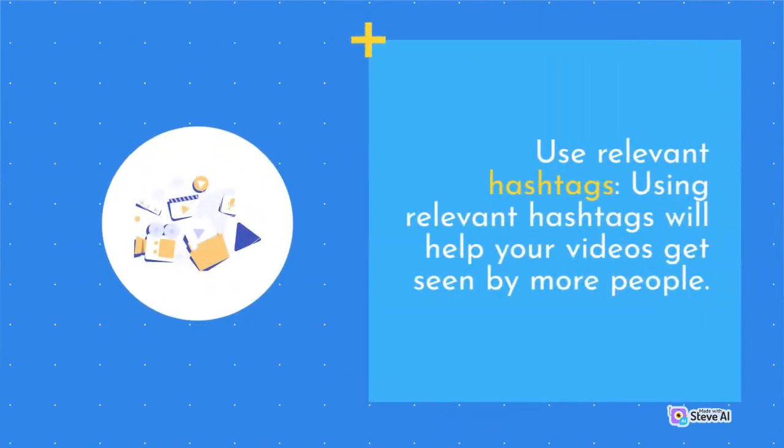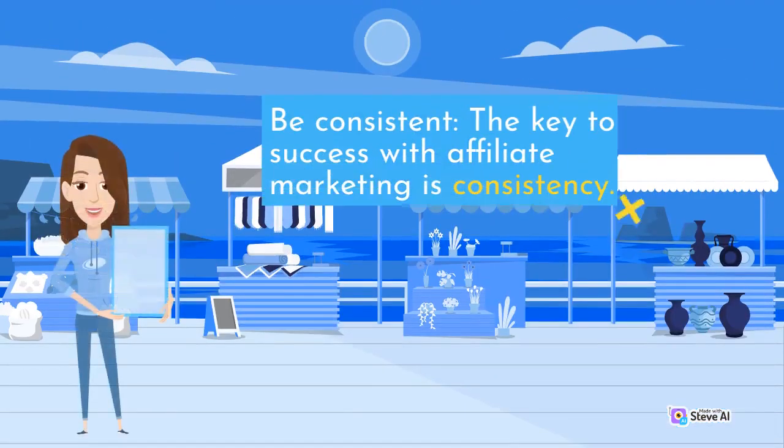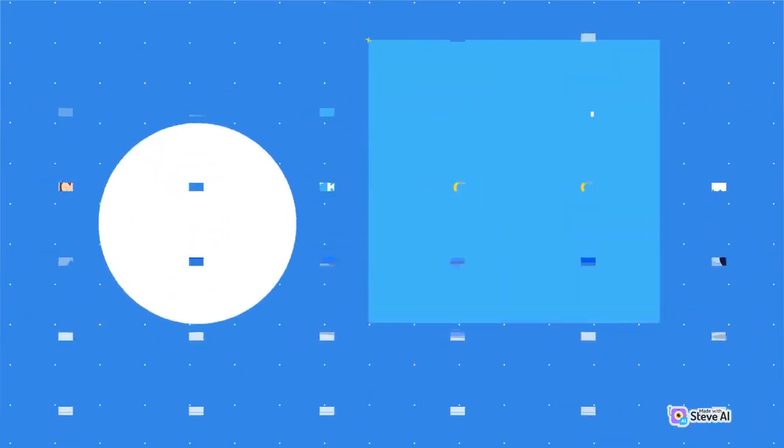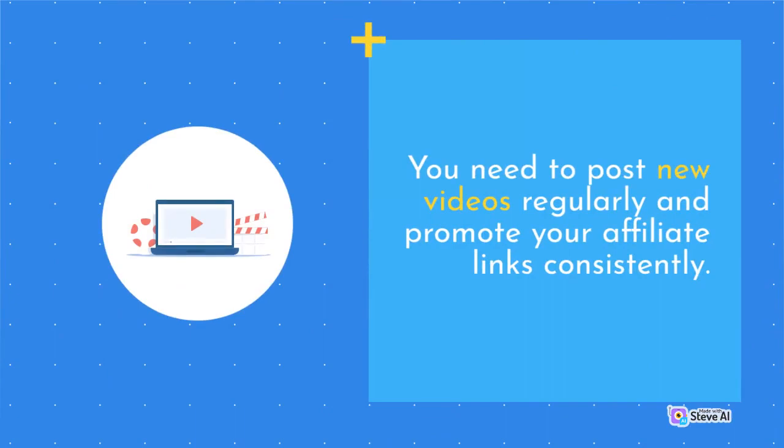Use relevant hashtags. Using relevant hashtags will help your videos get seen by more people. Be consistent. The key to success with affiliate marketing is consistency. You need to post new videos regularly and promote your affiliate links consistently.